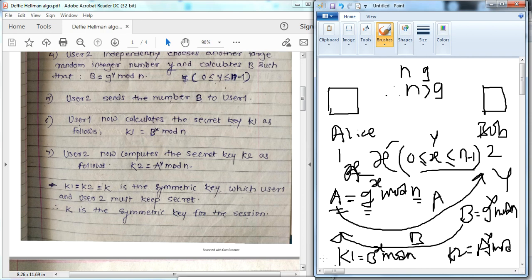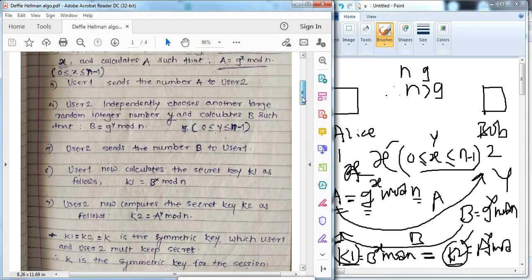And at the end, the values of k1 and k2 are equal. K1, calculated by user 1, and k2, calculated by user 2, both are equal. That is simply the conclusion of the Diffie-Hellman algorithm, a symmetric key exchange algorithm. That means k1 equals k2 equals k, the symmetric key which user 1 and user 2 must keep secret. K is the symmetric key for this particular session.